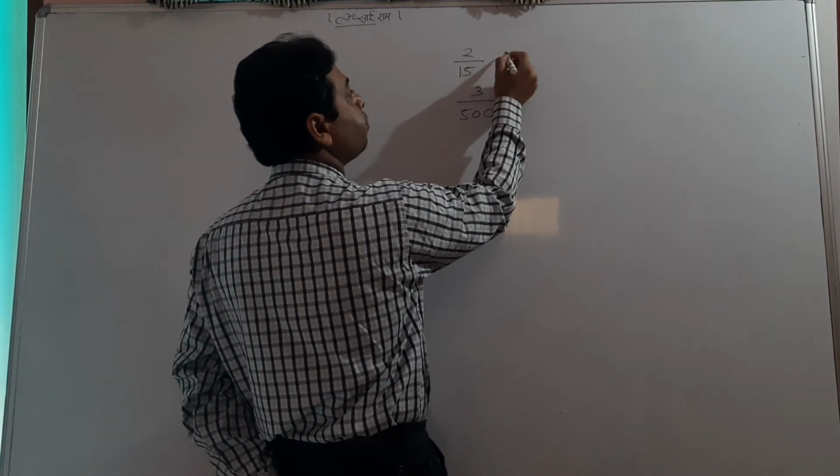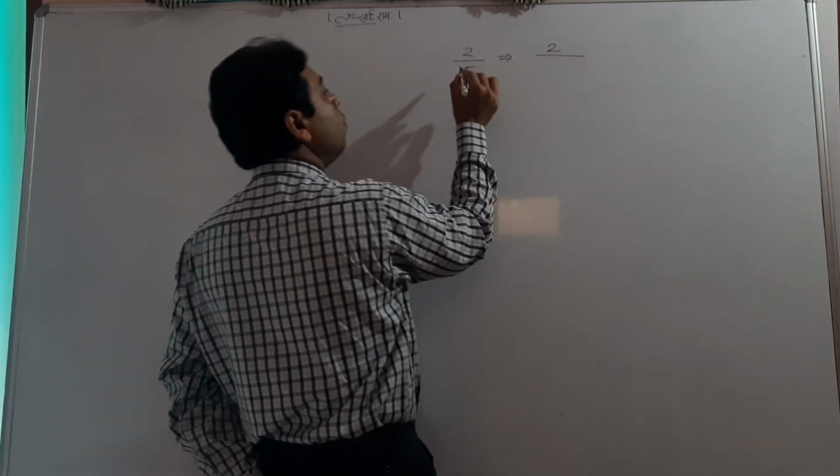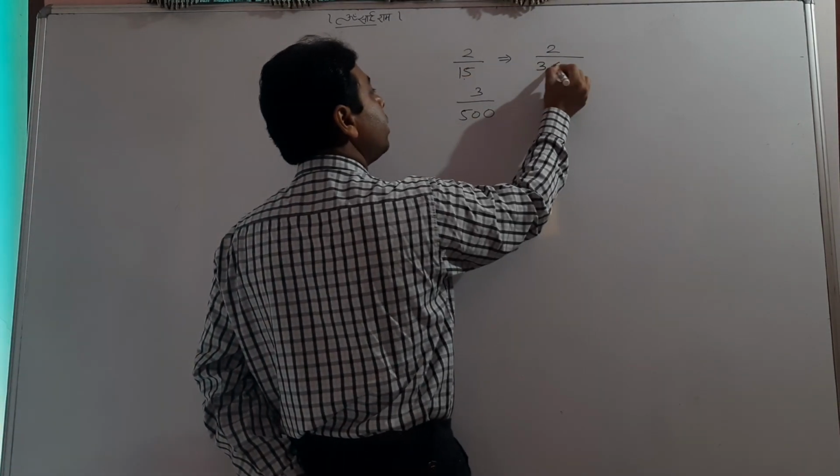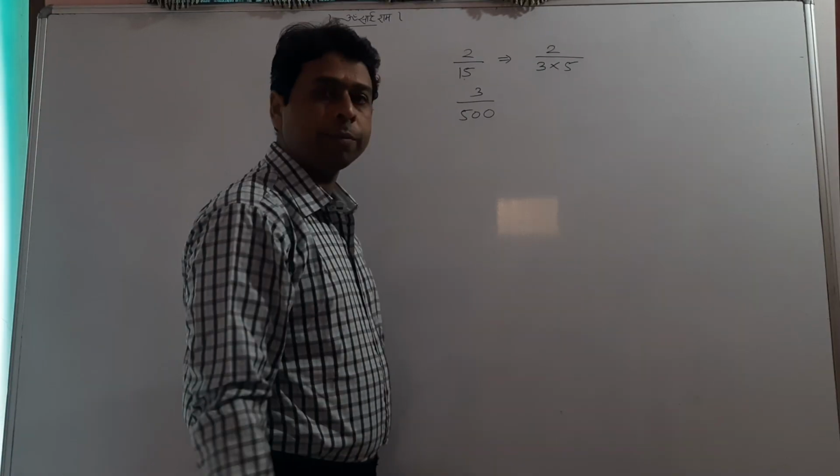Don't divide. Only factorize, 15 as 3 and 5.